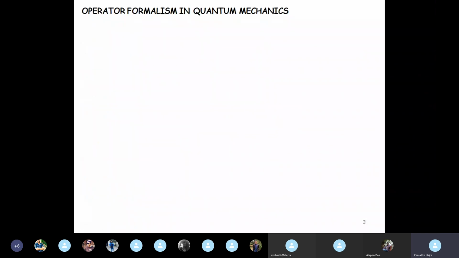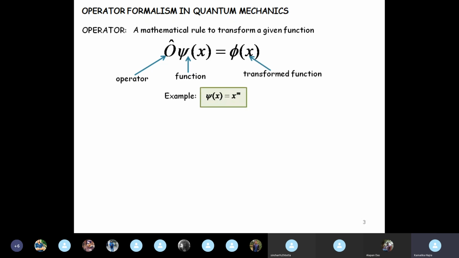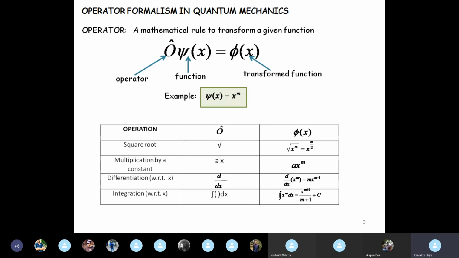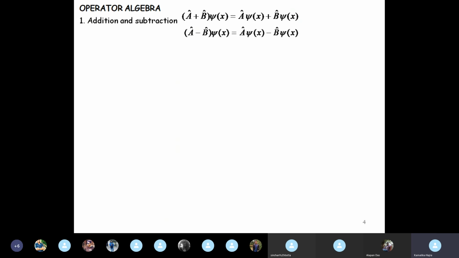Okay, we went through the operator formalism of quantum mechanics. We saw what an operator is. It's just simply a mathematical rule to transform a given function. And all this we discussed, and then we took an example and saw how an operator transforms a particular function into another function. And we said that we have to discuss operators in detail because every dynamical variable or observable in quantum mechanics is represented by an operator.